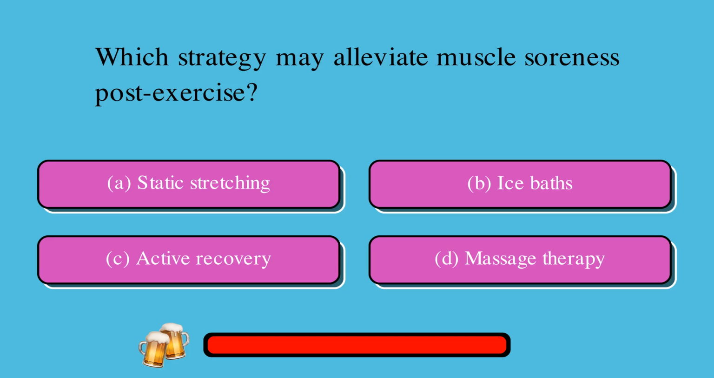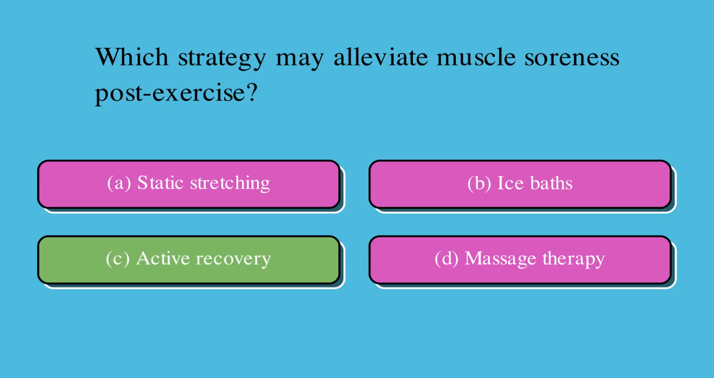Which strategy may alleviate muscle soreness post-exercise? A. Static stretching, or B. Ice baths, or C. Active recovery, or D. Massage therapy? The correct answer is C, active recovery.